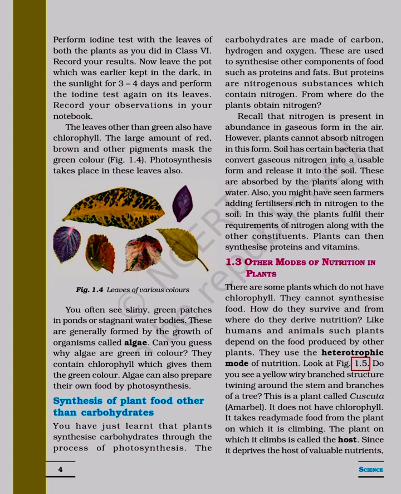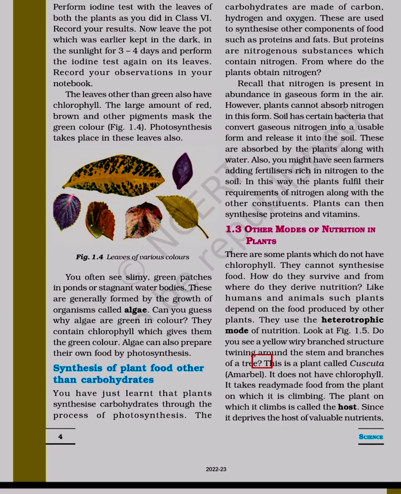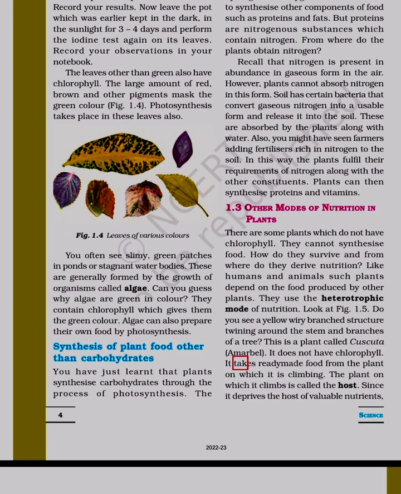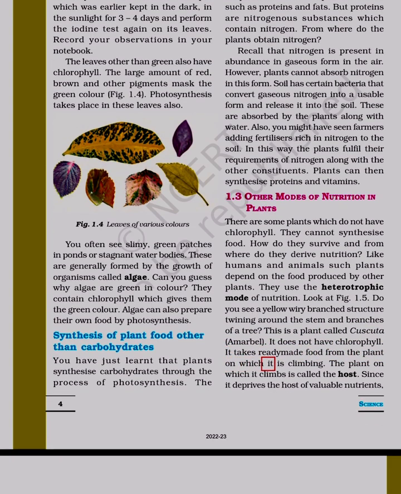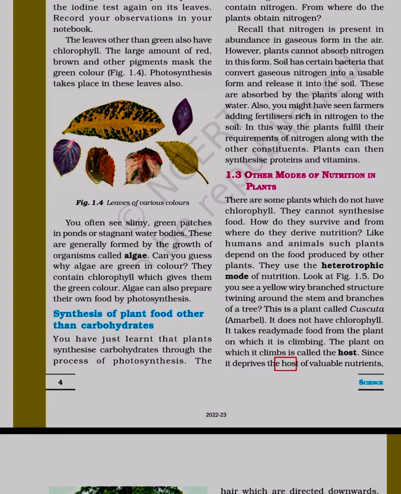Look at figure 1.5. Do you see a yellow wiry branch structure twining around the stem and branches of a tree? This is a plant called Cuscuta, or amarbel. It does not have chlorophyll. It takes ready-made food from the plant on which it is climbing. The plant on which it climbs is called the host, since it deprives the host of valuable nutrients. Figure 1.4 Leaves of various colors.